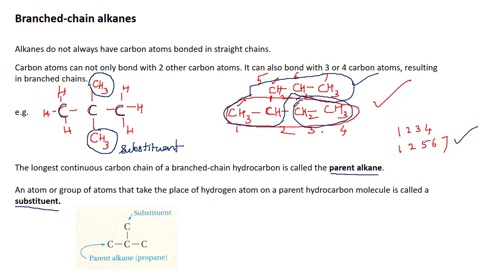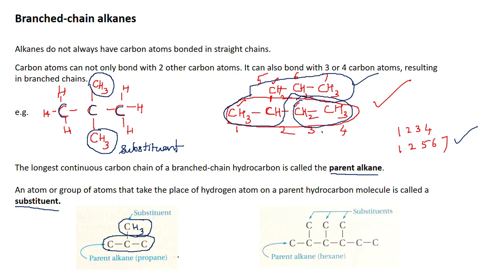So if you look at this propane, the example that I just showed you, propane is the parent alkane, and in place of hydrogen in the second carbon atom, you have another CH3 that is attached. Since this is a carbon skeleton, there is H3 attached here. This particular group is called the substituent.